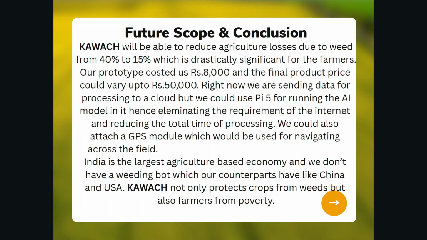India is the largest agriculture-based economy and we don't have a weeding bot, which our current counterparts like China and USA have. Kawach is not only a protector from weeds, but also a protector from poverty for the farmers.